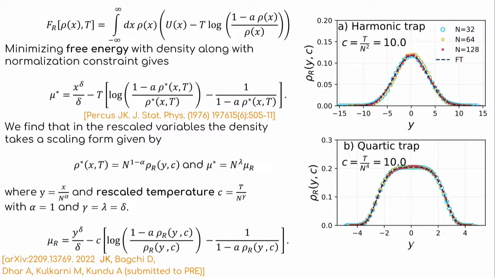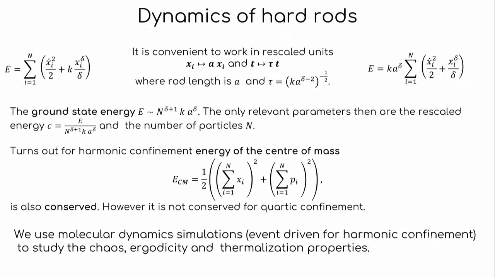Here you can see in harmonic and quartic traps, we have plotted the scaled density profiles, and we see a very decent match between the density profile from Monte Carlo and theory. So now we understand how the equilibrium should look. We now want to ask the question, what exactly is happening, whether this system is going to that equilibrium or not.